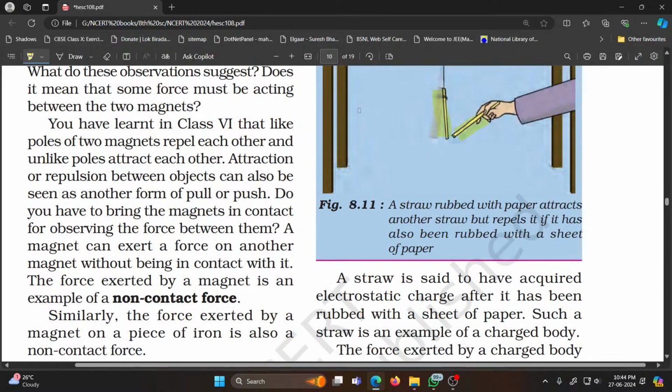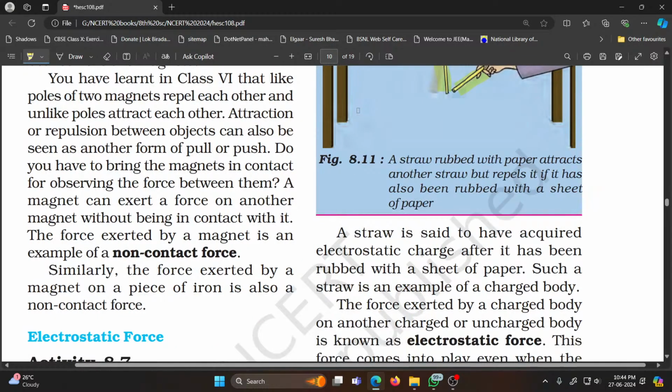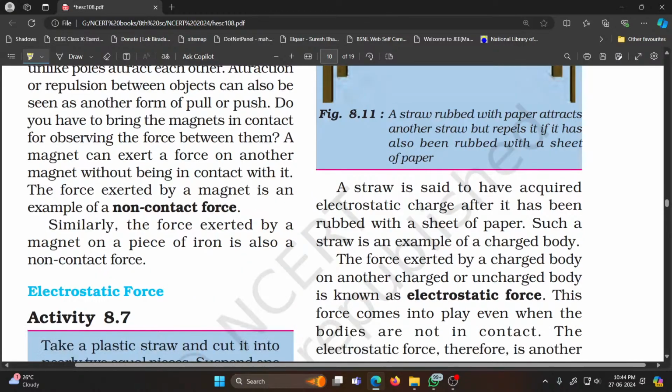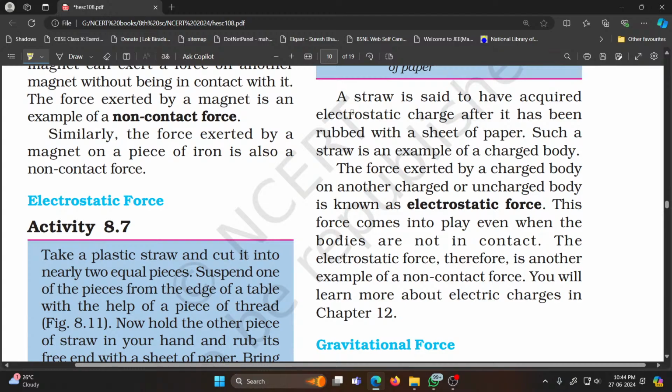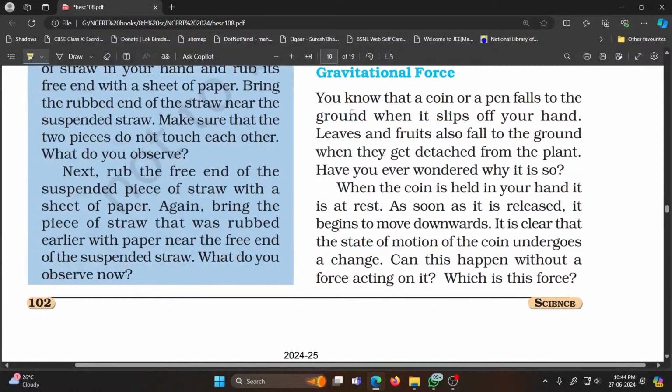A straw is said to have acquired electrostatic charge after it has been rubbed with a sheet of paper. This is an example of a charged body. Force exerted by a charged body on another charged or uncharged body is known as electrostatic force. This force comes into play even when the two bodies are not in physical contact. So, like the magnetic force, electrostatic force is also a non-contact force. Then the third non-contact force is gravitational force.